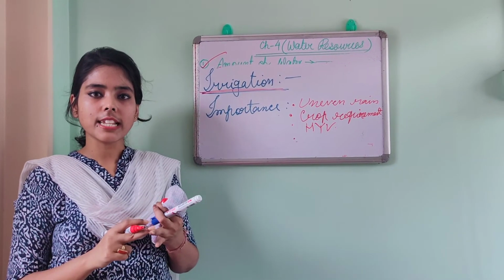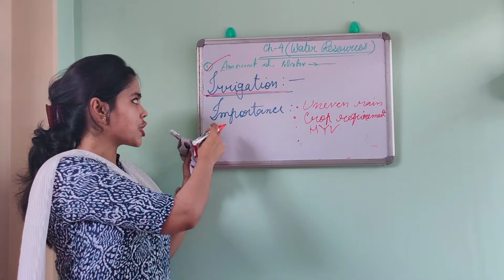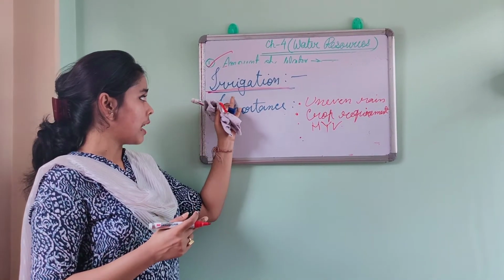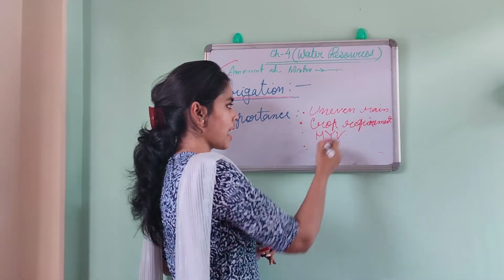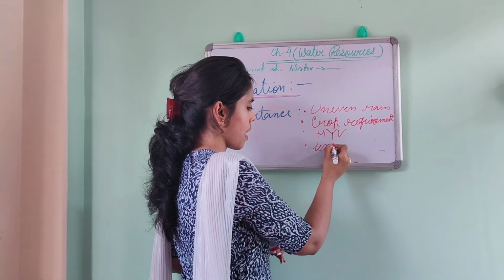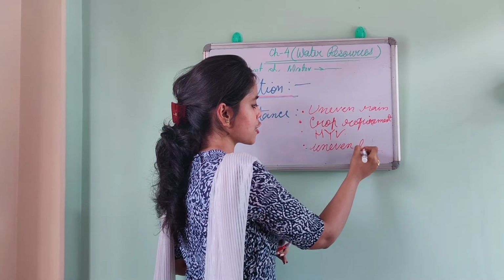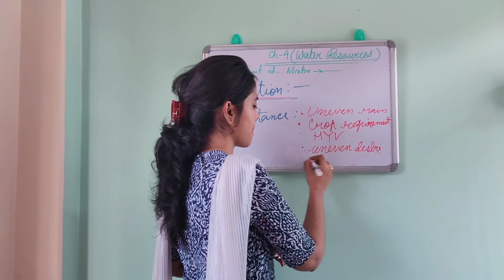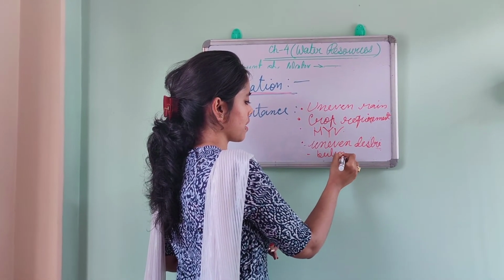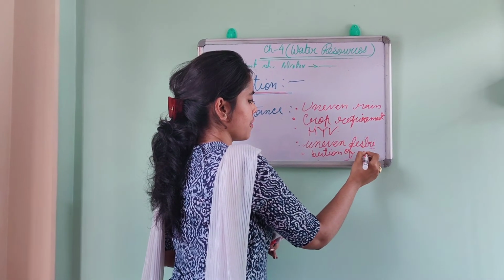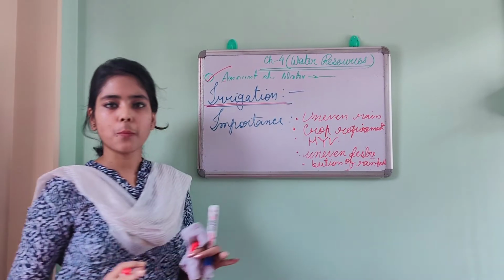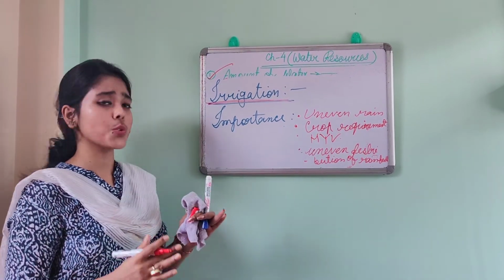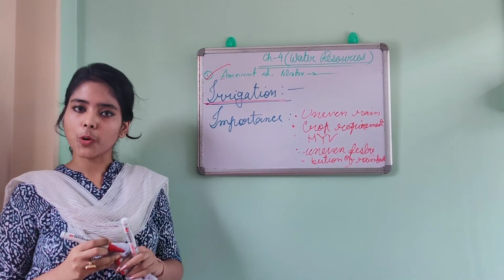So because of that, we need to initiate, or we need to encourage this type of practice. Okay, so here uneven distribution of rainfall. So these are the basic points for why we need to follow that irrigation process.